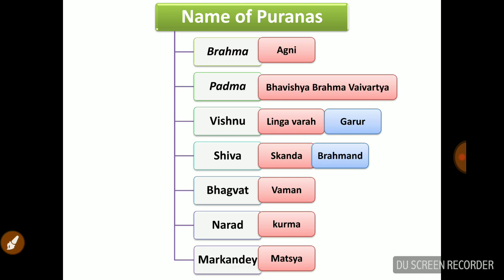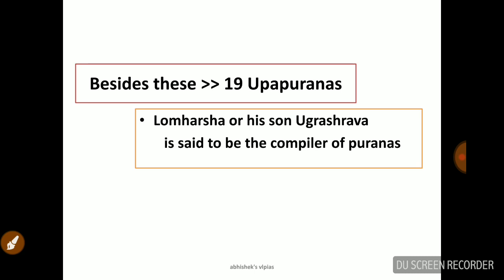And besides these, there are 19 Upapuranas. Upapuranas means sub-Puranas, small stories. And Lomaharsha and his son Ugrashravas are said to be the compilers of the Puranas. So keep this name in mind. Puranas, Smritis and other points.